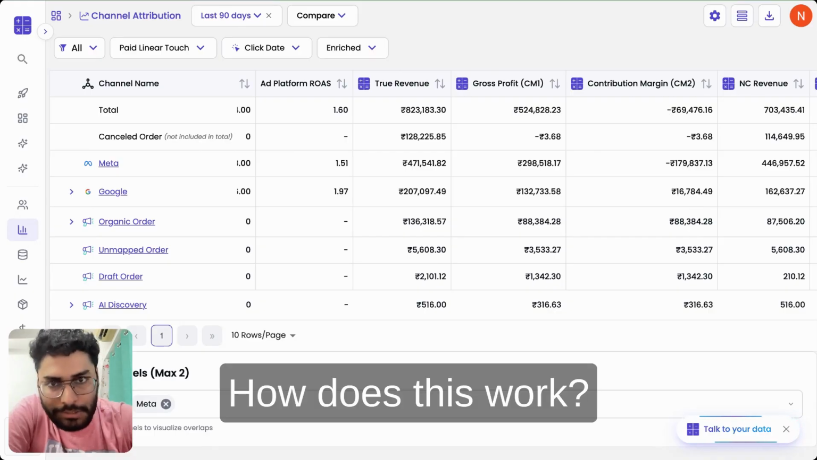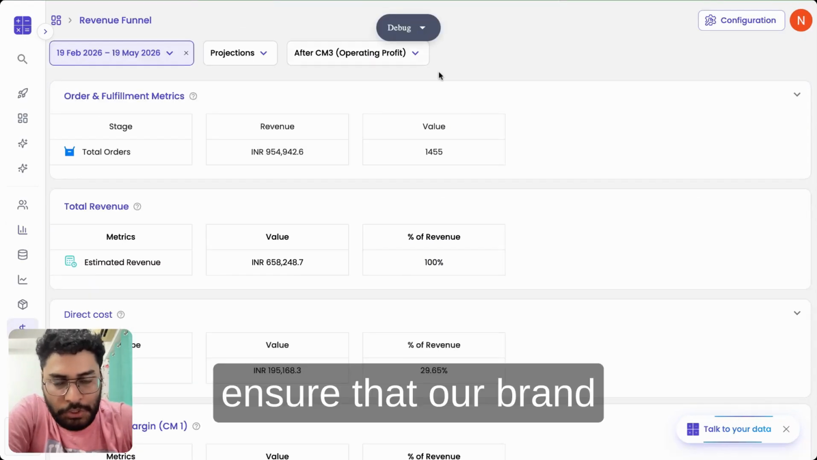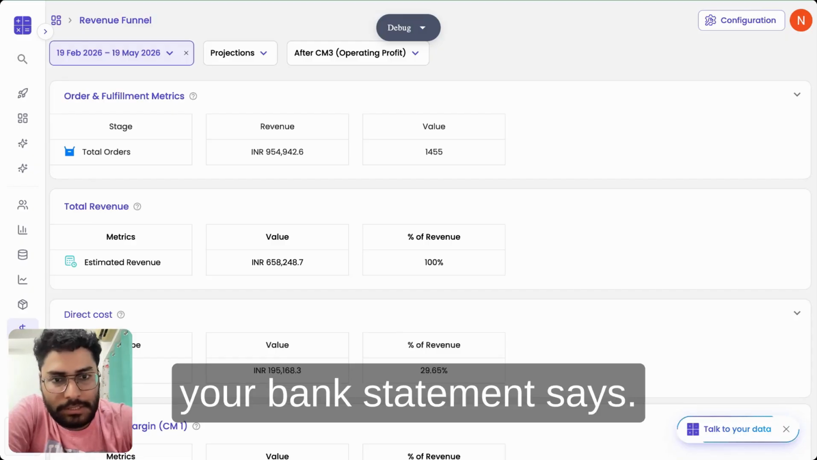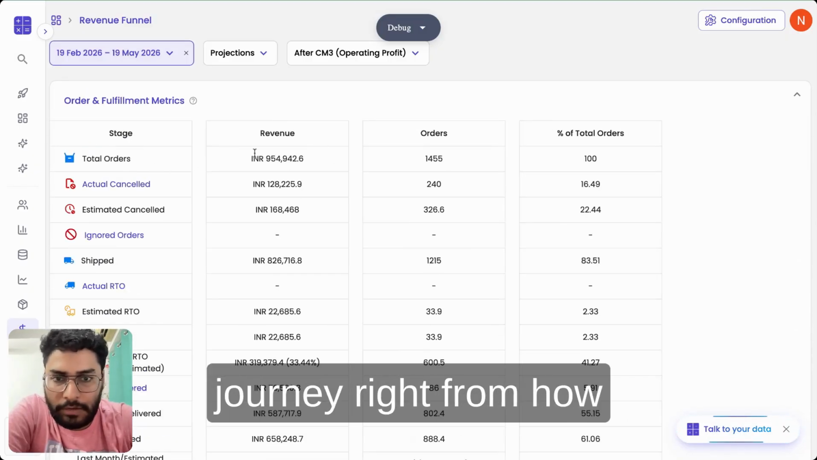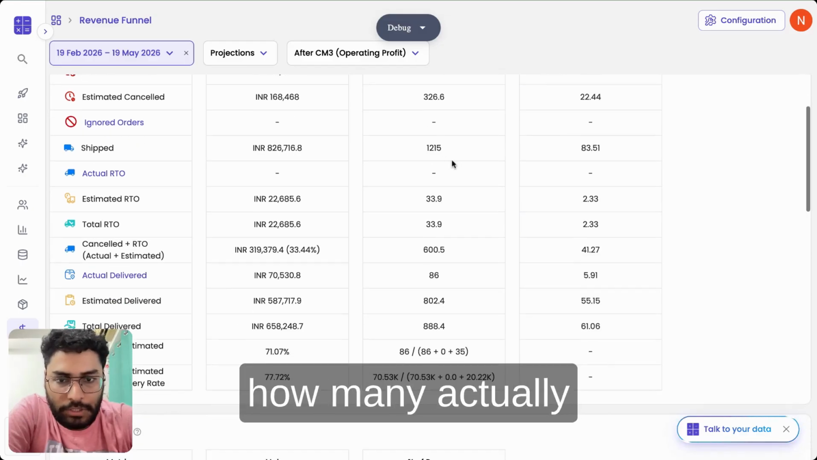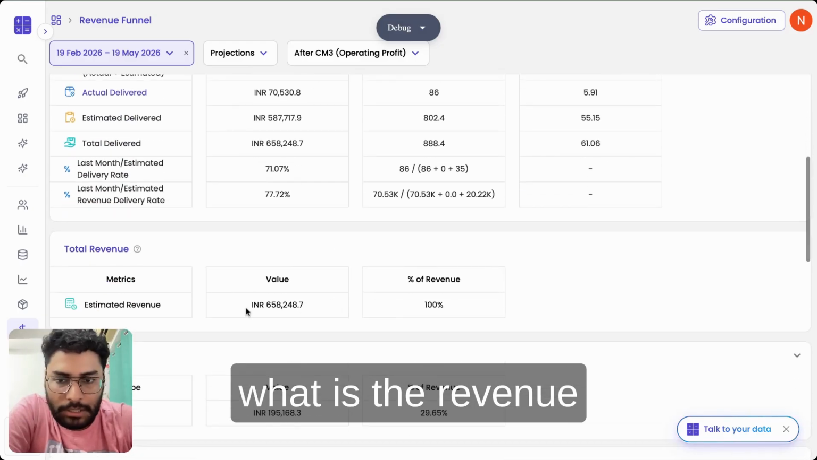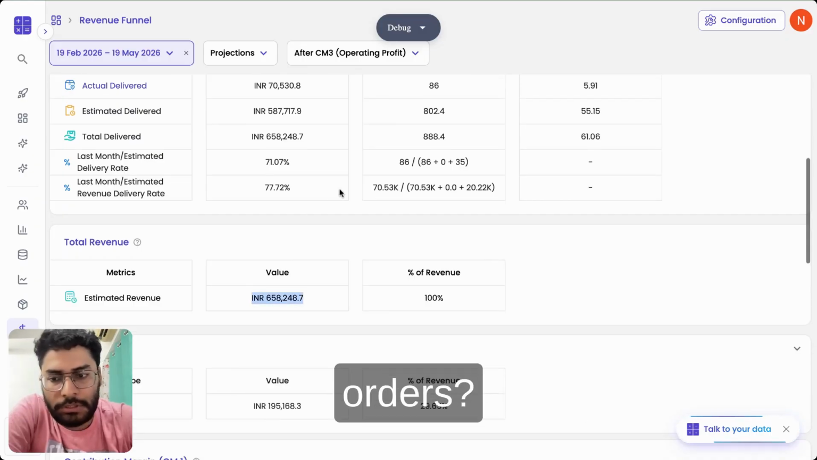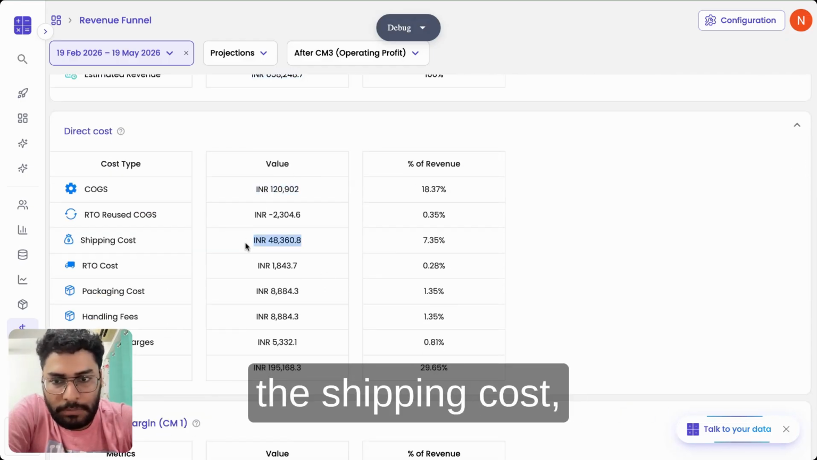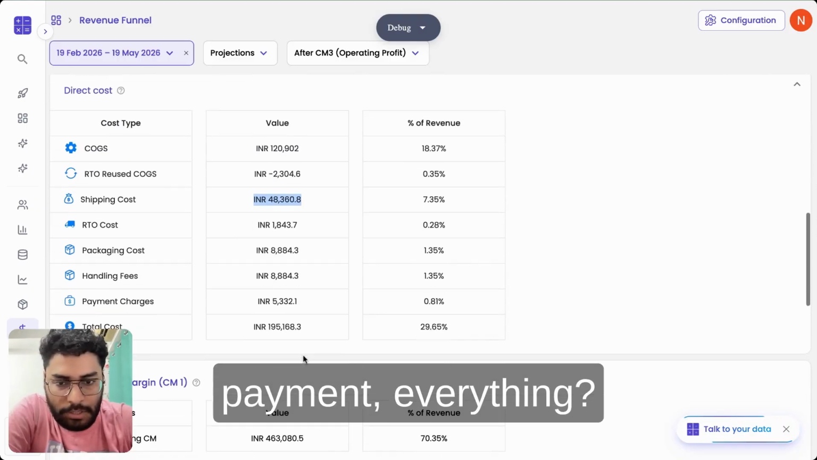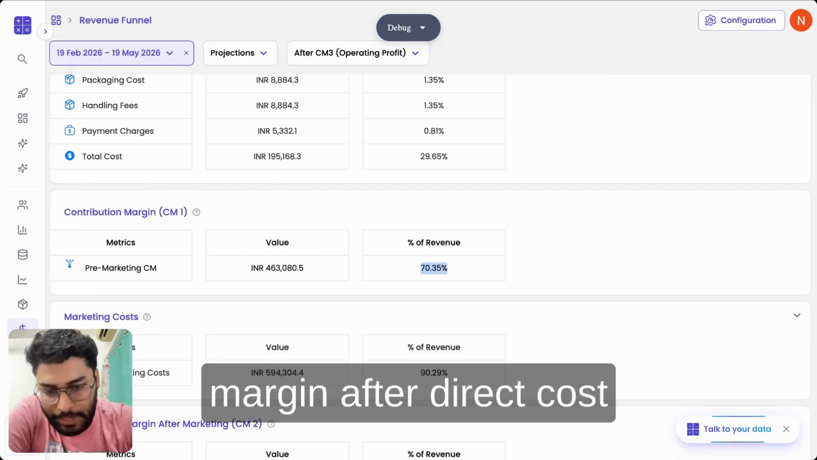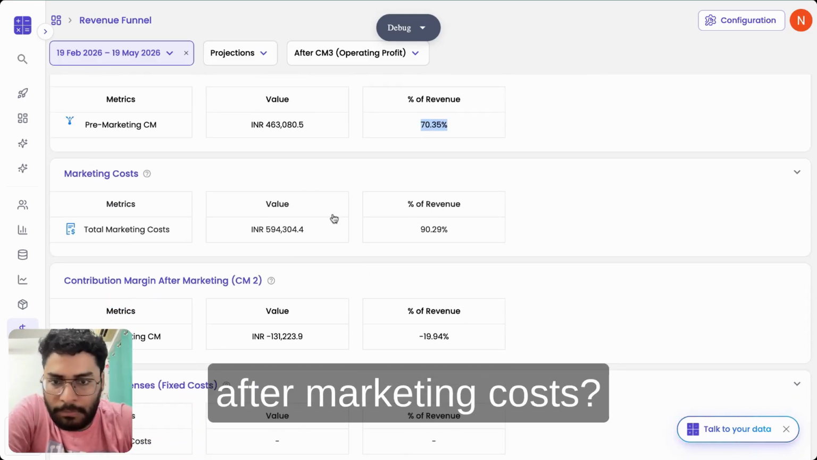How does this work? This works because we ensure that our brand level profitability is mapping exactly to what your bank statement says. So we track the entire order fulfillment journey, right from how many orders were placed, how many got cancelled, how many more are estimated to be cancelled, how many actually shipped, how many actually delivered, what is the revenue that you're going to make from all these orders, what's the cost associated with delivering them. So what was the cost of goods, what was the shipping cost, RTO cost, packaging, payment, everything. After deducting all this, what's the contribution margin after direct costs, and what's the contribution margin after marketing costs.